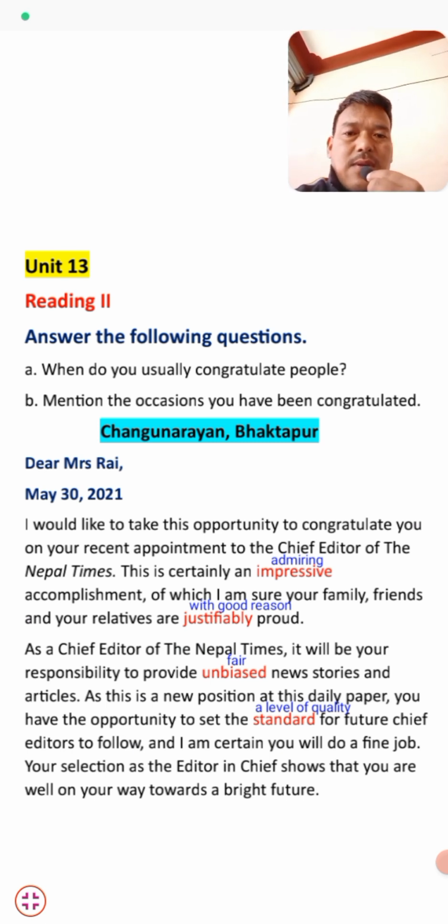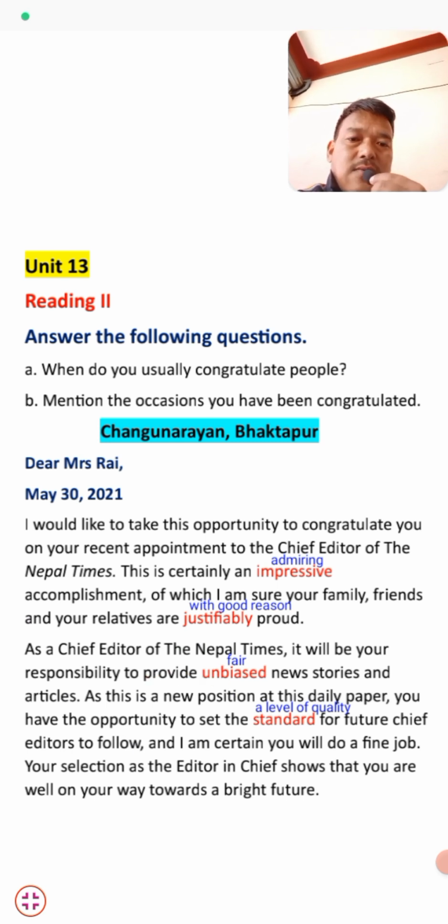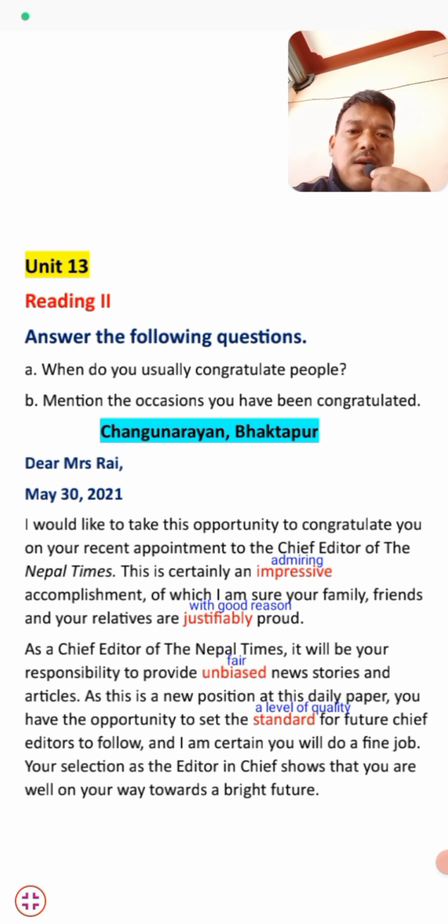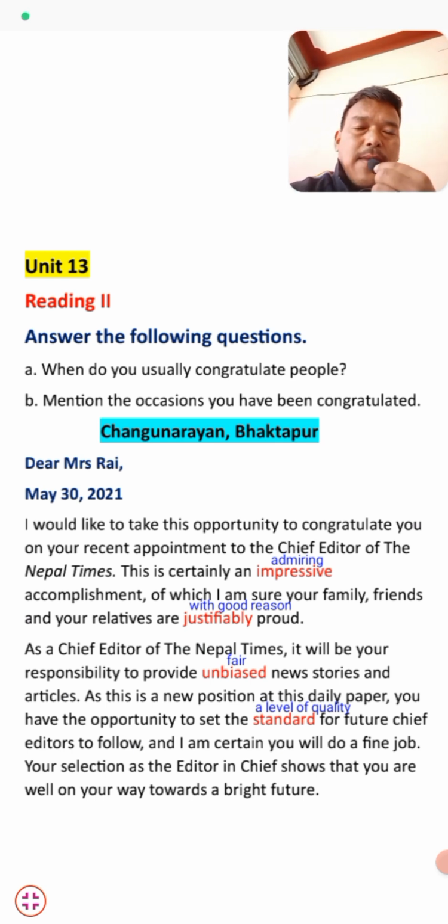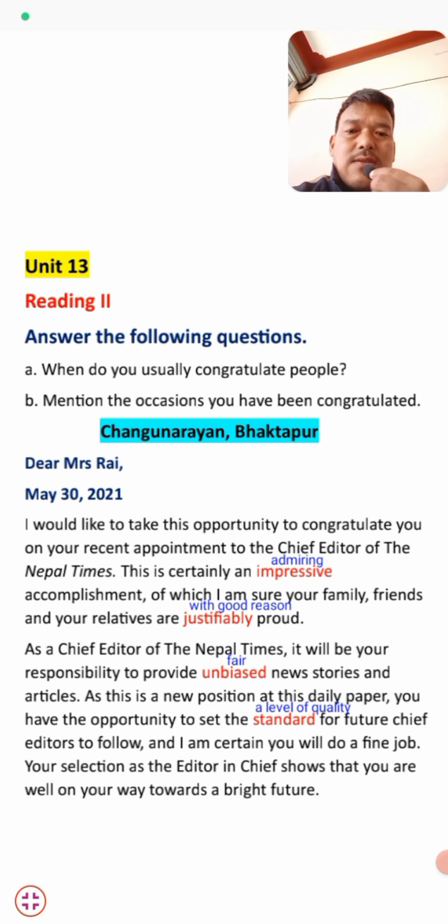As a chief editor of Nepal Times, it will be your responsibility to provide unbiased news stories and articles. Here is the word, unbiased, which means, students, fair, very fair. In the second paragraph, the writer hopes that as a chief editor of Nepal Times, you will be solely responsible to provide fair news stories and articles, as this is a new position at this daily newspaper.